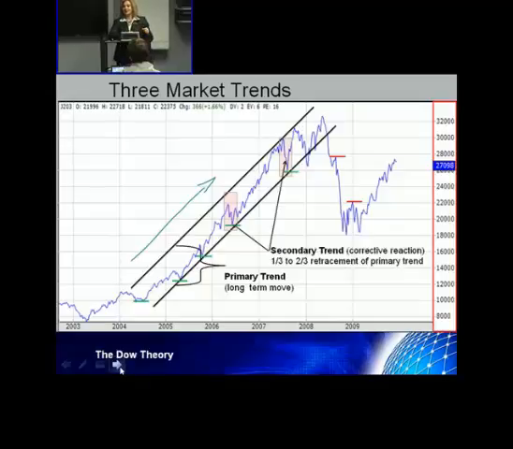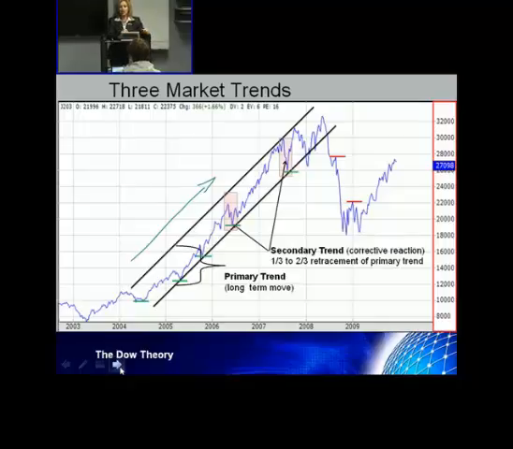Within that, you get a secondary trend. Now, a secondary trend is referred to as a correction, or a corrective reaction. We all know that what comes up must go down. Can't just keep on going up. And this is the cyclical nature that I'm referring to about each and every share. So the secondary trend is a correction.